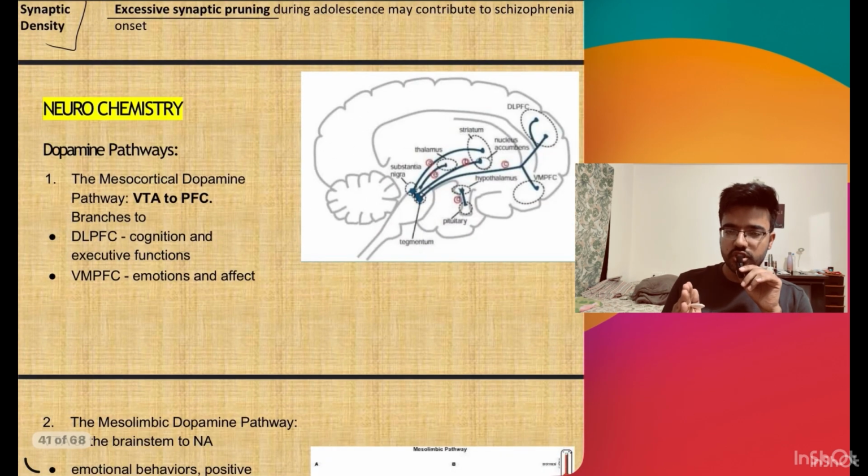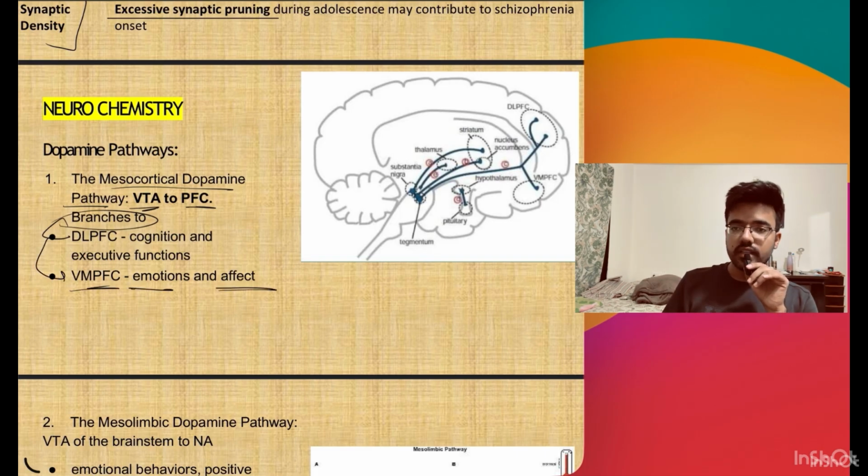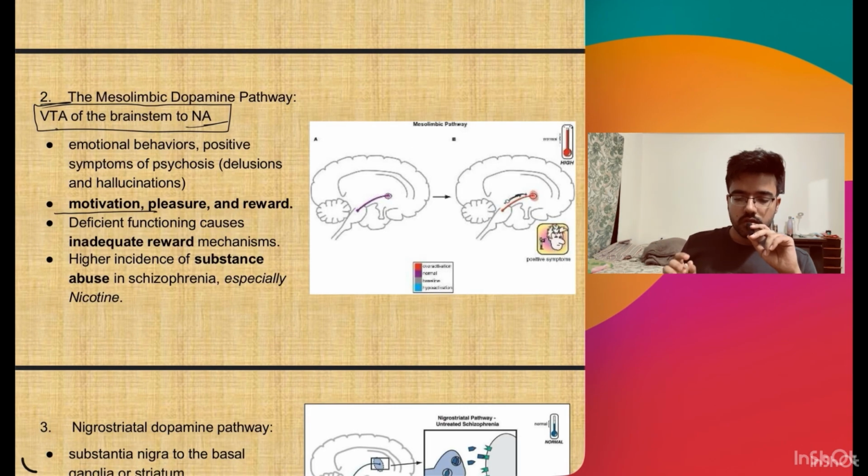Now we will see the neurochemistry aspect of schizophrenia. First, we will see the dopamine pathways. There are basically four dopamine pathways. The first we will study is the mesocortical dopamine pathway, from the ventral tegmental area to the prefrontal cortex. This branches to the dorsolateral prefrontal cortex and the ventromedial prefrontal cortex. The ventromedial prefrontal cortex is responsible for emotion and affect, and the dorsolateral prefrontal cortex is responsible for cognition.